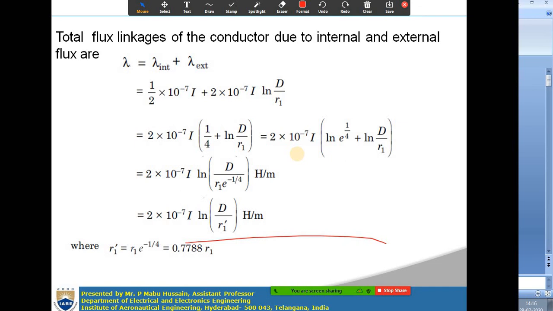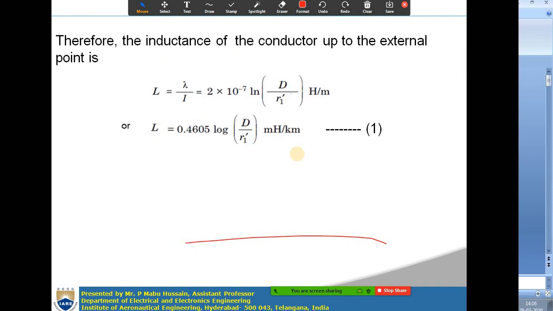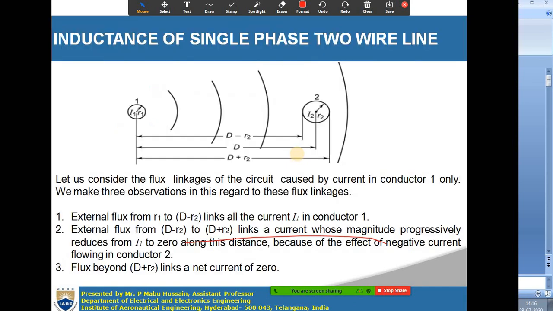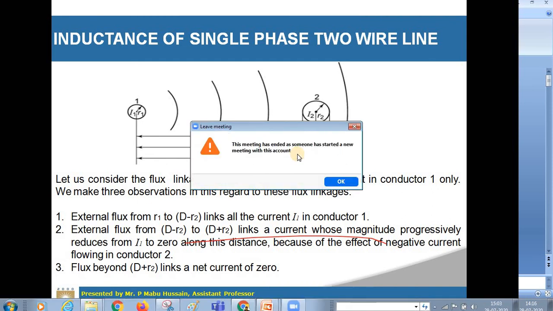For total flux linkages, you sum the internal flux linkages and external flux linkages. Summing internal and external inductance gives the total inductance of a single isolated conductor: L is equal to 2 into 10 power minus 7 ln d by r dash. In logarithmic form, after some calculations, the final value is 0.4605 log d by r dash millihenries per kilometer.